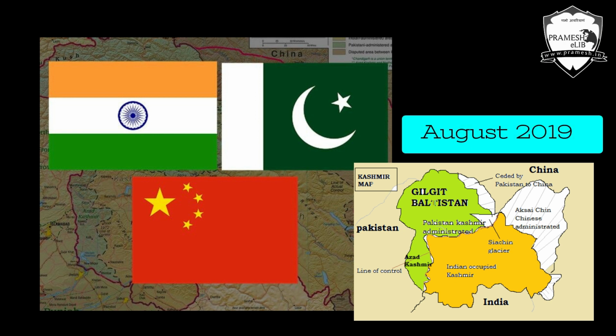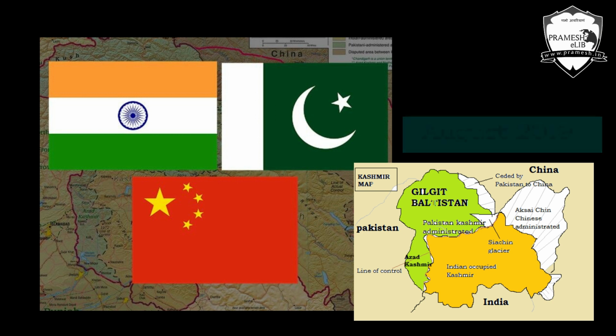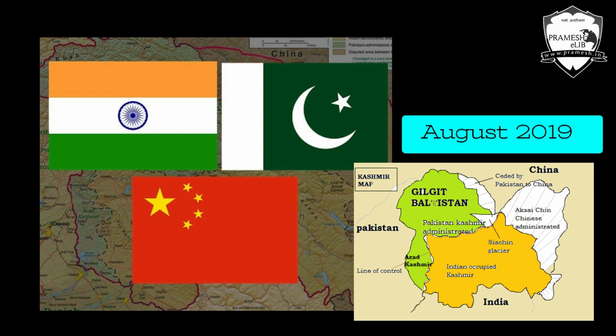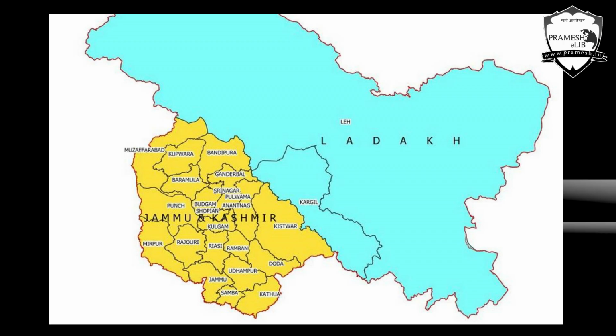Why is it so? Because the government has passed the Jammu and Kashmir Reorganization Act, according to which the erstwhile state of Jammu and Kashmir has been bifurcated into two separate union territories: the Union Territory of Jammu and Kashmir and the Union Territory of Ladakh.